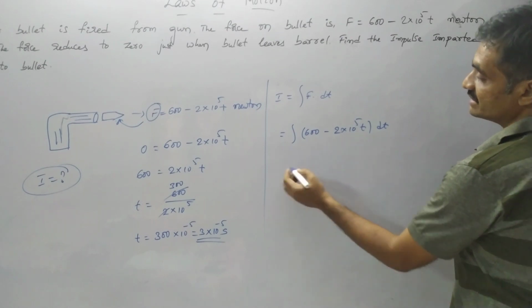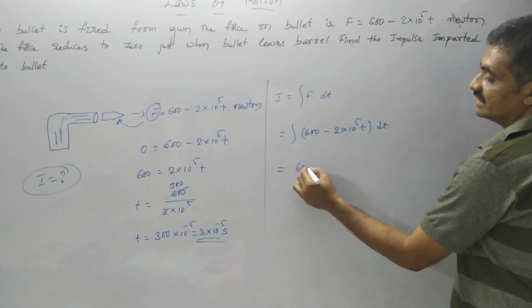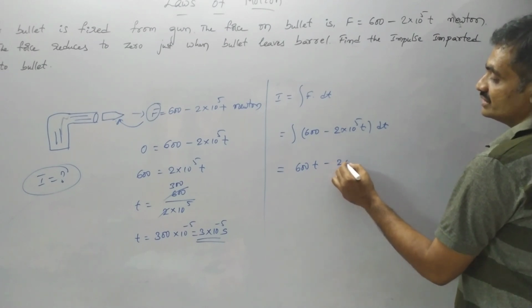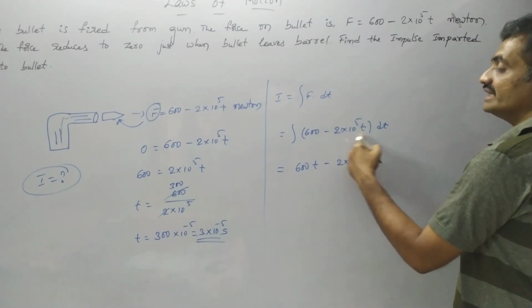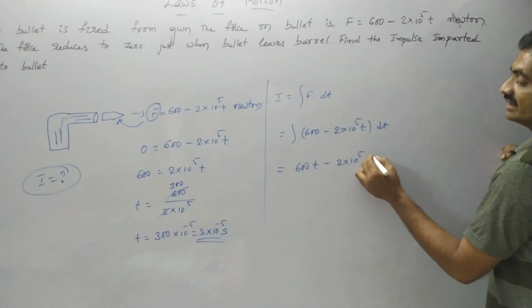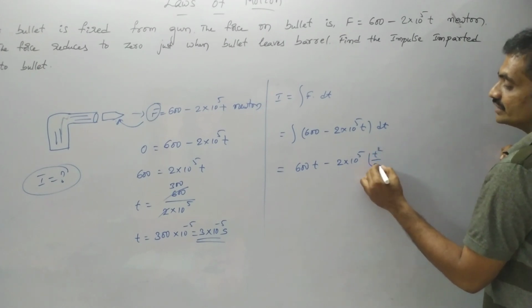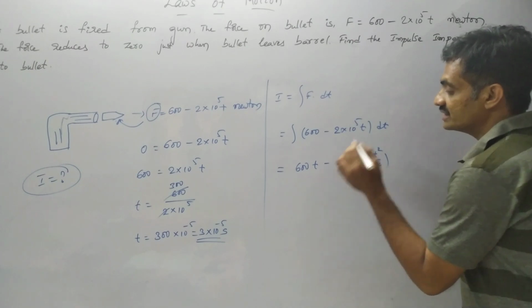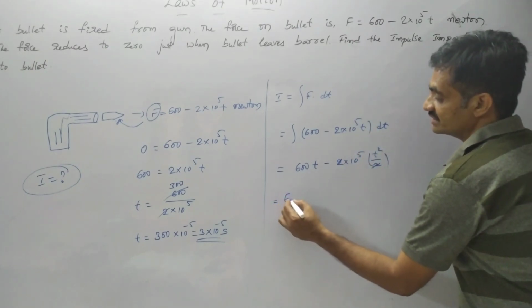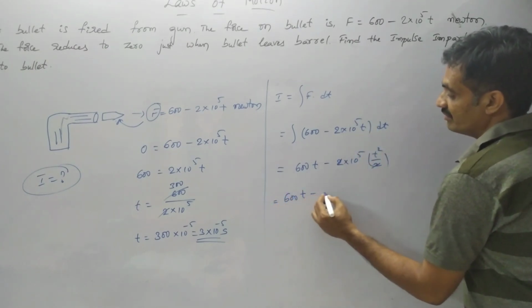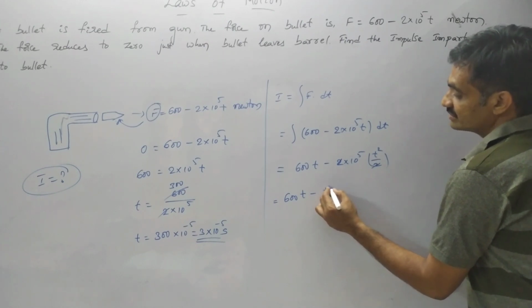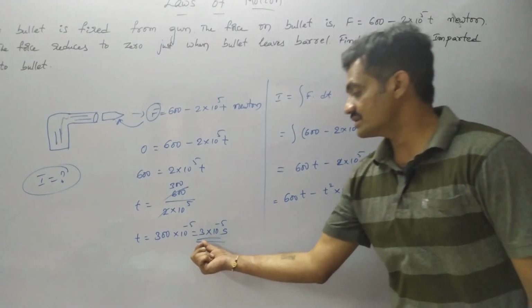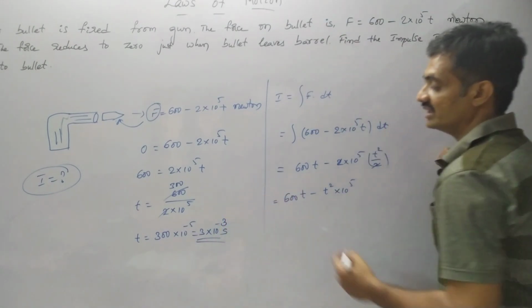On integrating this equation, here we get 600 into integration of dt is t, minus 2 into 10 to the power of 5 into integration of t into dt, nothing but t square by 2. Observe that 2 gets cancelled. So here we have 600 t minus t square into 10 to the power of 5, where t is equal to 3 into 10 to the power of minus 3.